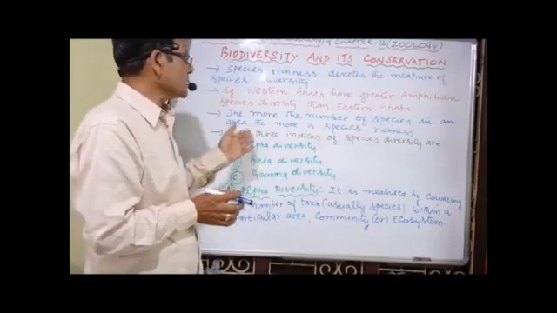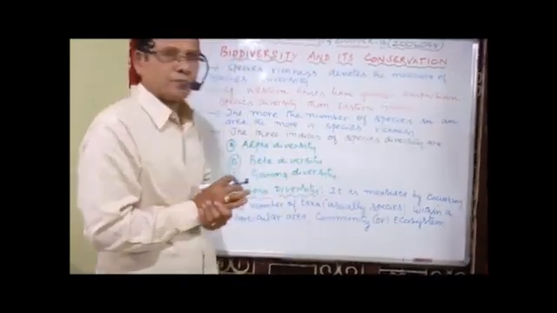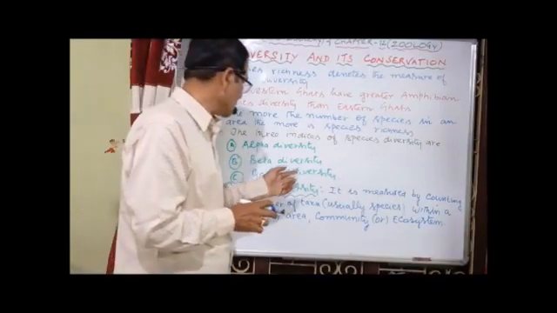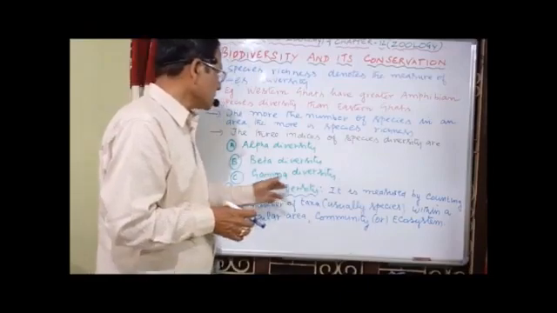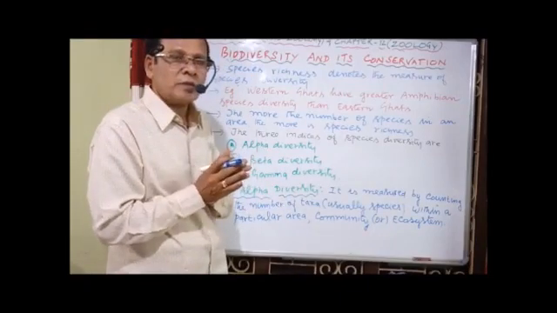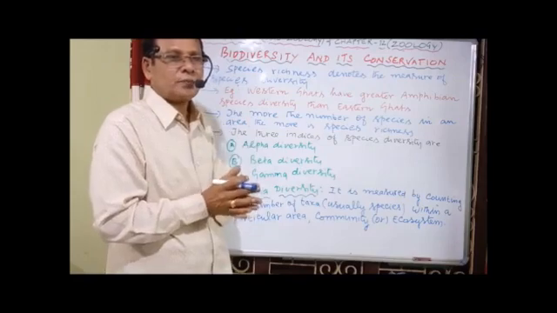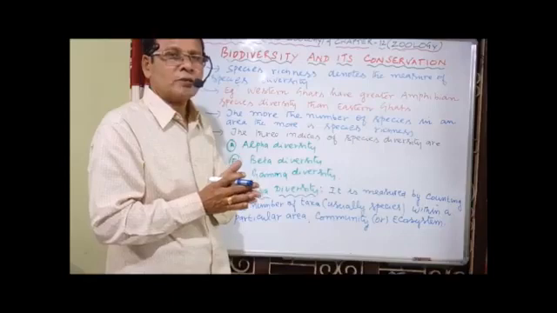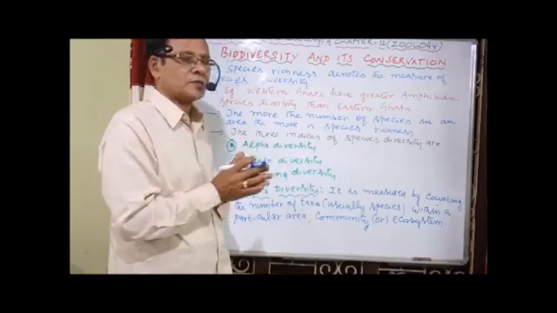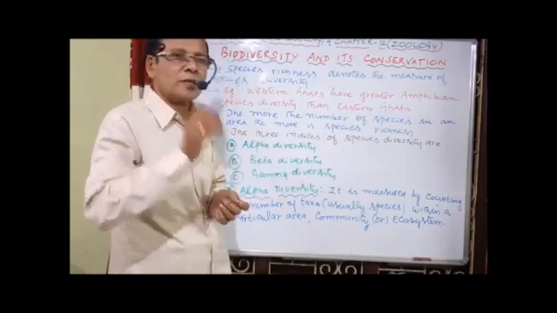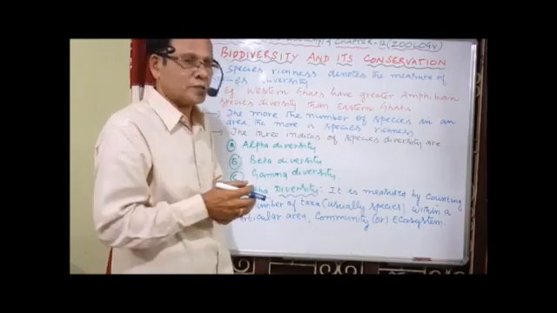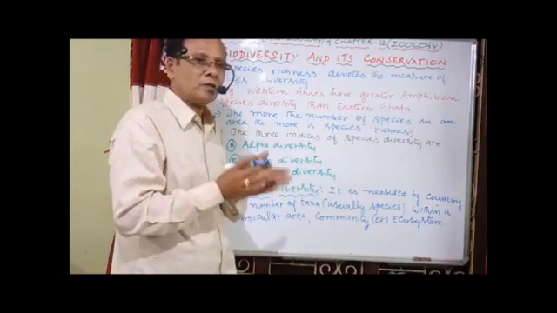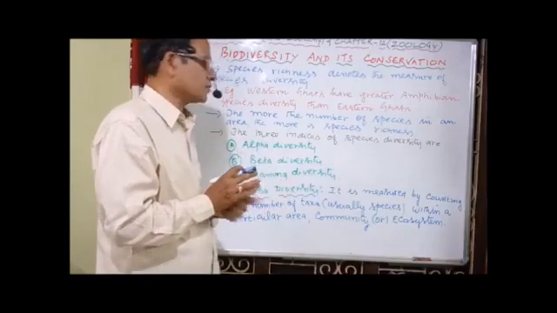So there are three indices of species diversity: alpha diversity, beta diversity, and gamma diversity. So what is alpha diversity? It is measured by counting the number of taxa, particularly the species, within a given area or community or ecosystem. That is called alpha diversity.